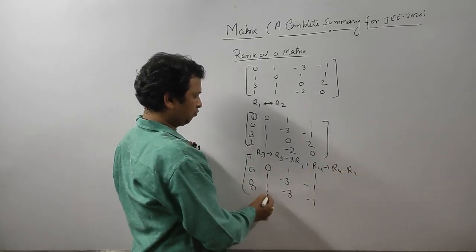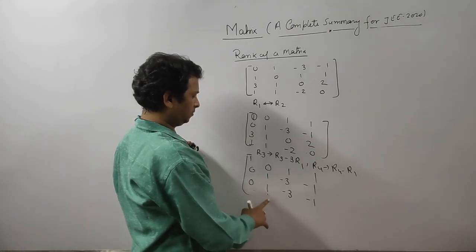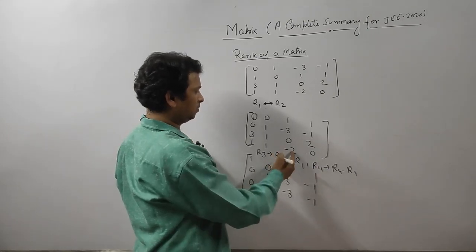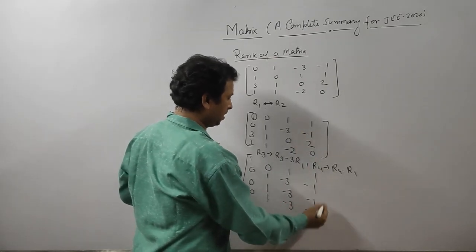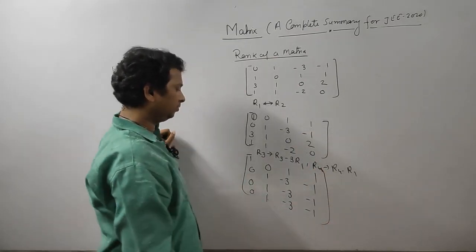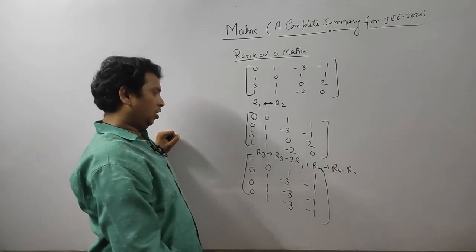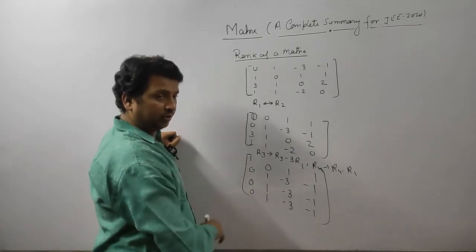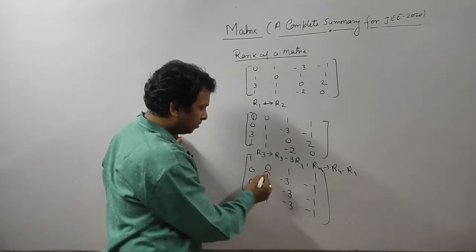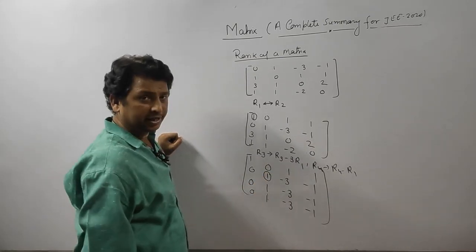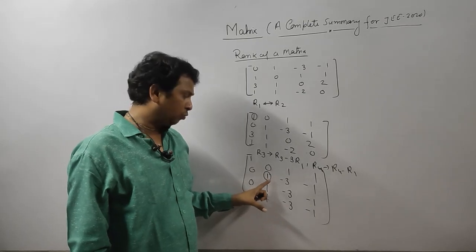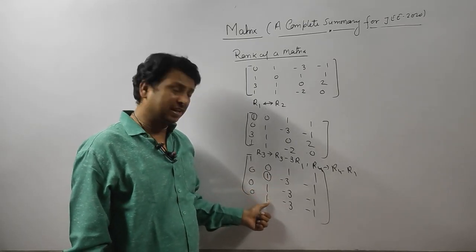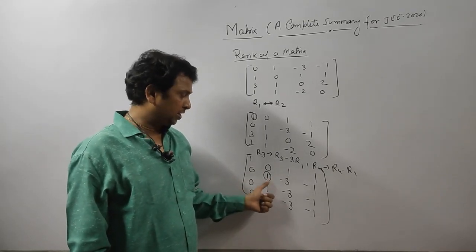So 0, 1, minus 3, minus 1. Now this is over. Now see, the second diagonal entry is 1, already 1. So now we are going to make this entry and this entry 0 using this one.